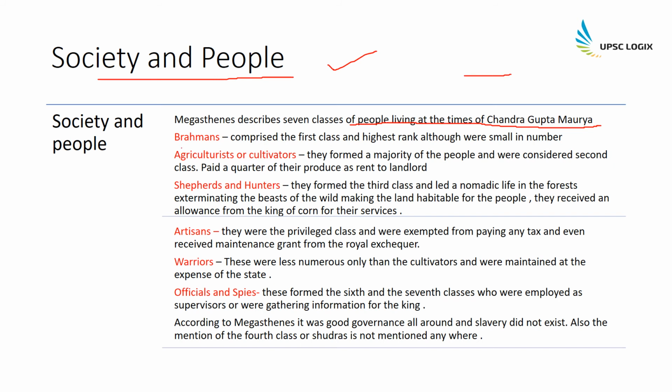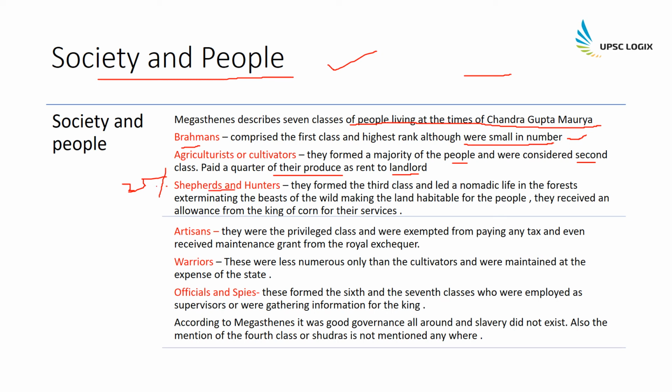The first one is the Brahmins, and they comprised the first class, the highest rank amongst all the others, and they were small in number. Then were agriculturists and cultivators, and they formed the majority of people and were considered the second class, and they had to pay a quarter of their produce as rent to the landlord. So it was 25% of the produce in the times of Chandragupta Maurya.